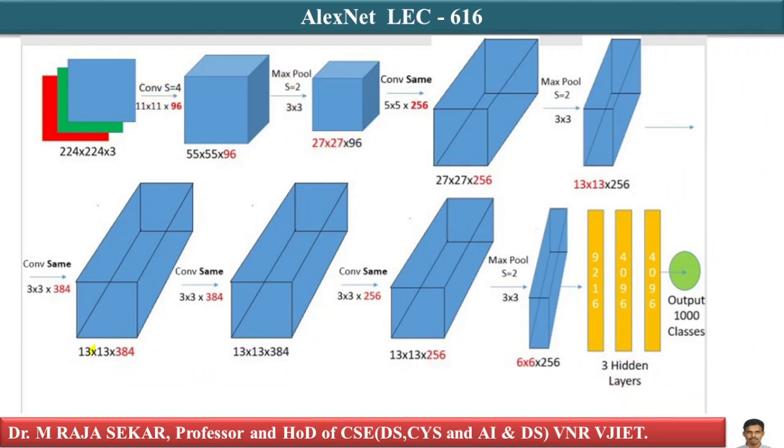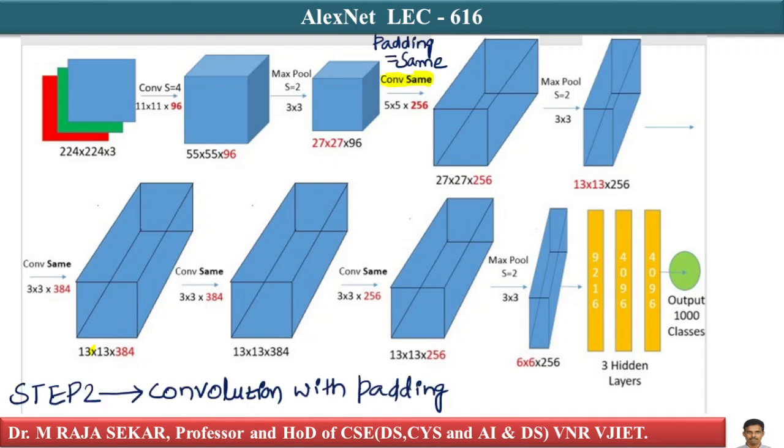The second step that we will do is, in step 2 we will again perform convolution with padding equal to same. What is padding equal to same? This ensures that the input size is 27 by 27, and the output size is 27 by 27. That's what padding equal to same will achieve.